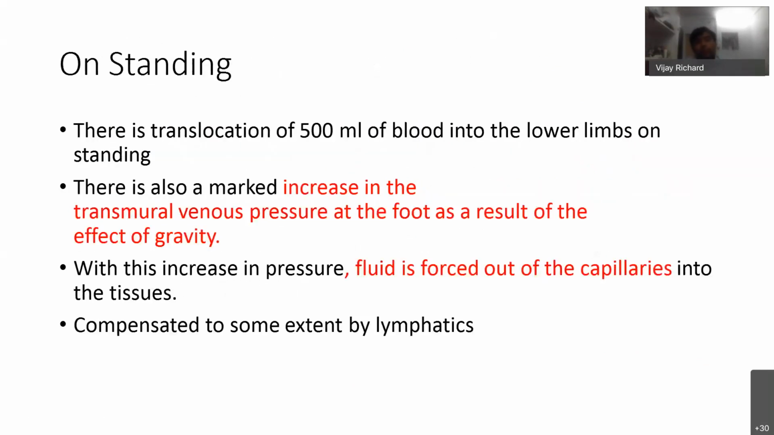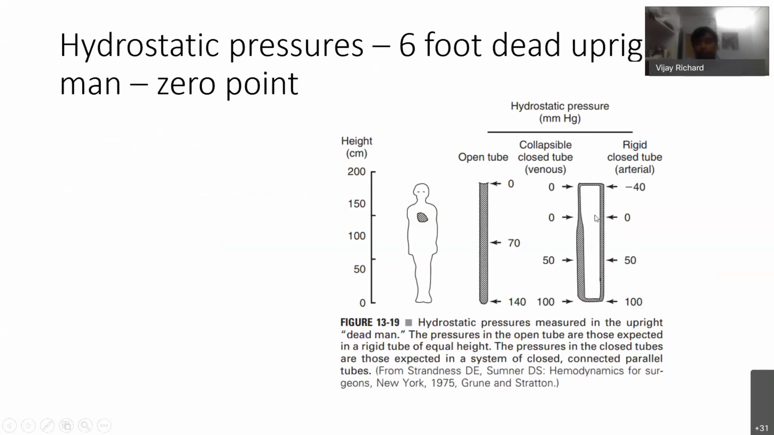On standing, there is translocation of 500 ml of blood, that is 10% of the blood, into the lower limb. Because of that, there is an increase in the transmural venous pressure at the foot as a result of gravity. Because of this, there is extravasation of fluid from the capillaries into the tissues. That is compensated mostly by the lymphatics. So as I said before, this is the 0 point below which the pressures in the artery and the vein are the same.